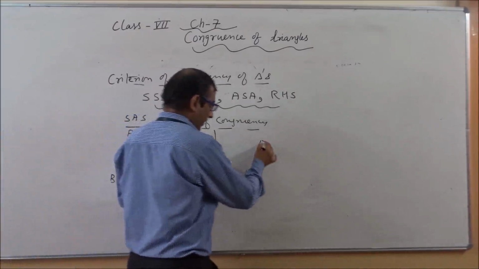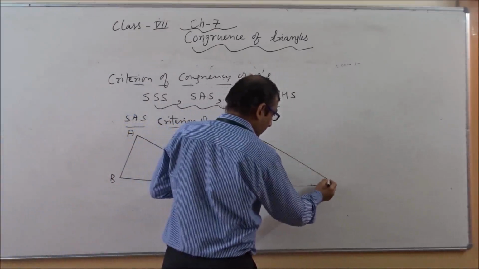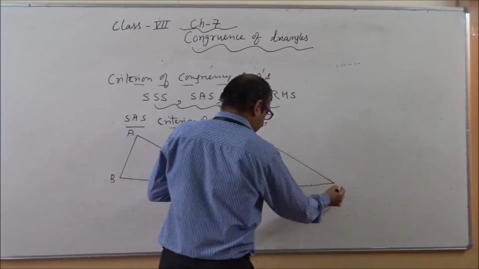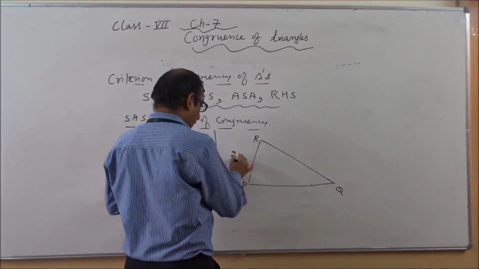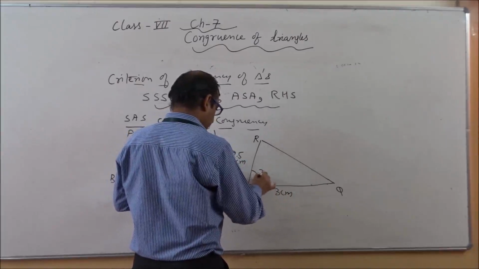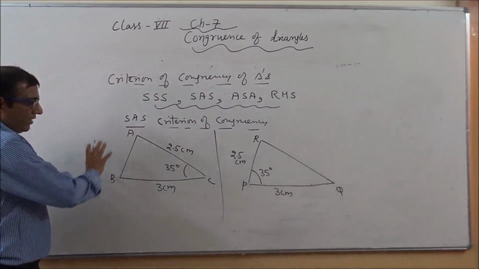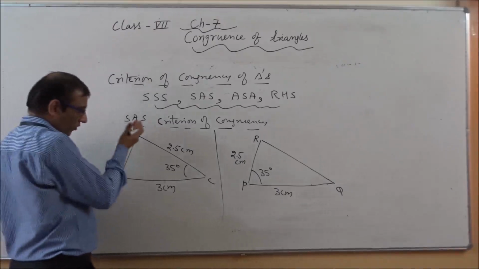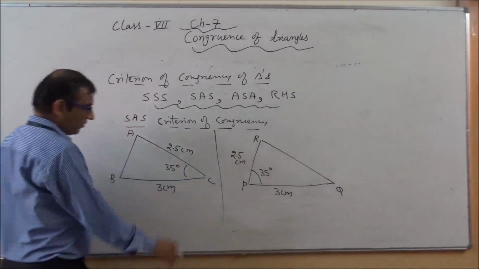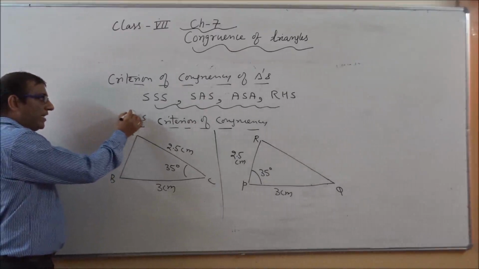At the same time, I am making another diagram. This is R, P, and Q. This is 2.5 centimeter, this is 3 centimeter, and this is 35 degree. So how can we say that this triangle ABC is congruent to triangle RPQ? Okay, so we will apply here SAS, that is side, angle, side.